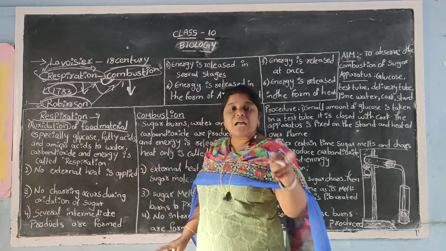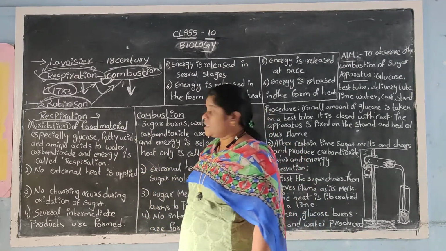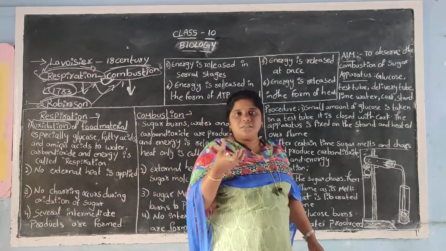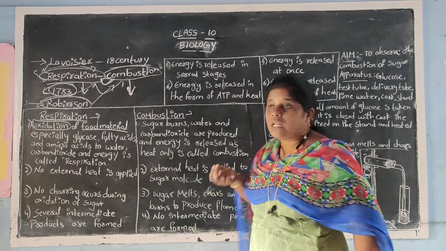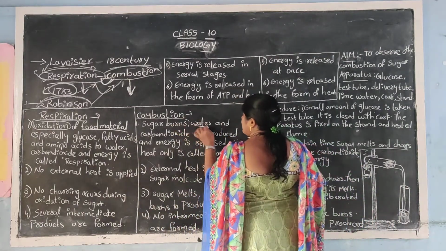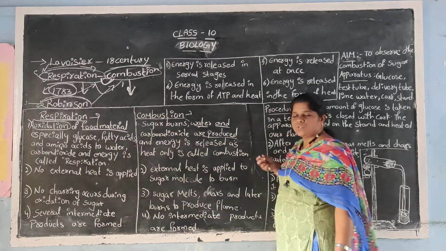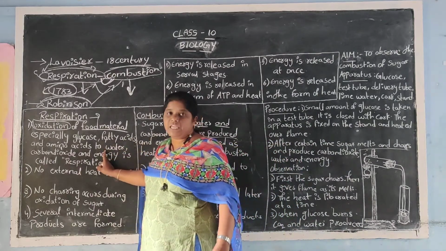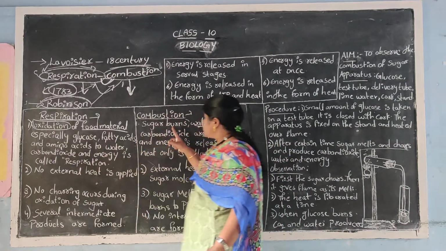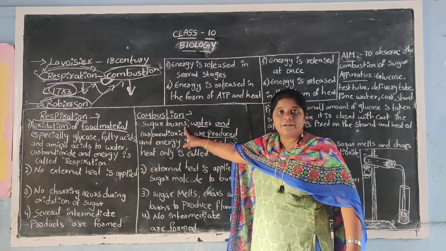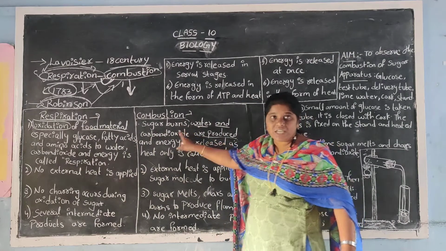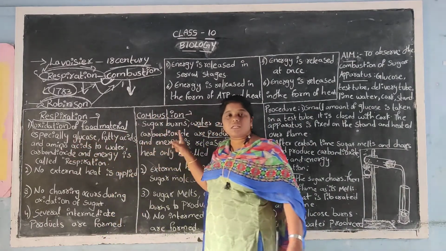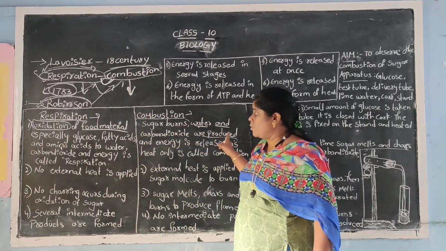What will be released in it? Carbon dioxide and water will be released. But in combustion, the sugar directly burns. You take sugar molecules and burn them. It burns and water and carbon dioxide are produced. Here also water and carbon dioxide will be produced. So sugar burns here by providing an external source of energy, whereas in respiration, addition of an oxygen molecule happens. In combustion we provide some external heat to burn the sugar molecule.